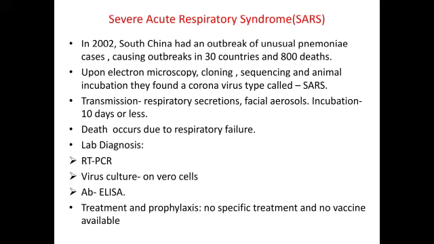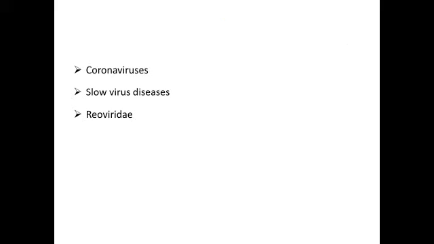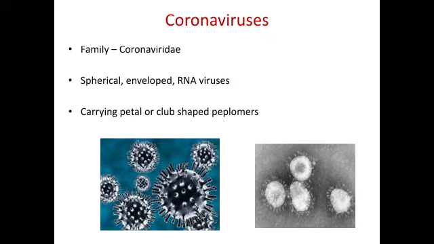Viral isolation is by culturing on Vero cell. Antibody detection is by ELISA. There is no specific treatment and no vaccine available. We'll see in detail about coronaviruses, reoviruses and Reoviridae.